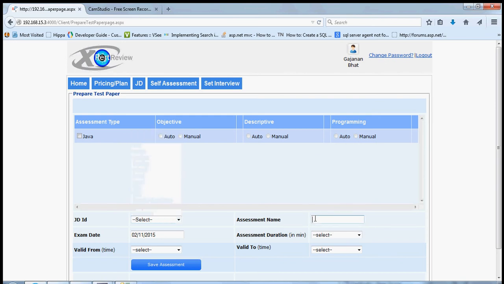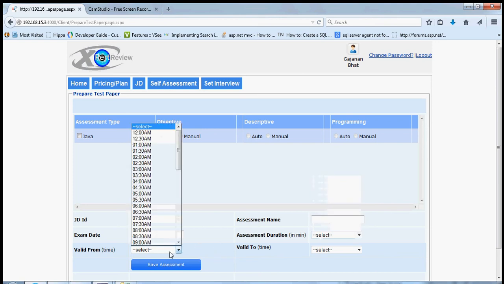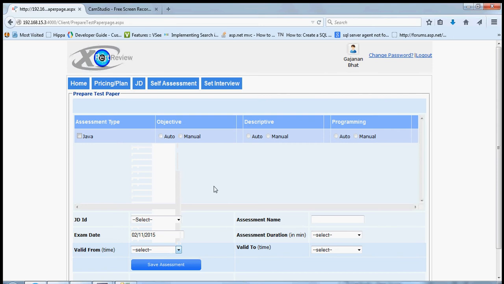Then you can give a name or a descriptive name for that particular assessment. You can set the exam date, you can set the duration of the exam or the self-assessment, and you can set a time interval between which candidates should take the assessment. Once these are set, the candidate will be allowed to log into our portal temporarily so that they can take the exam and submit their answers, which will be reviewed by yourself before asking them to go for the next set of interviews.